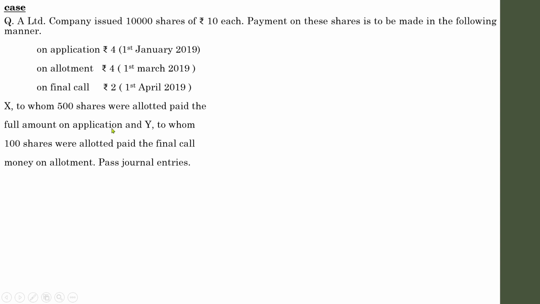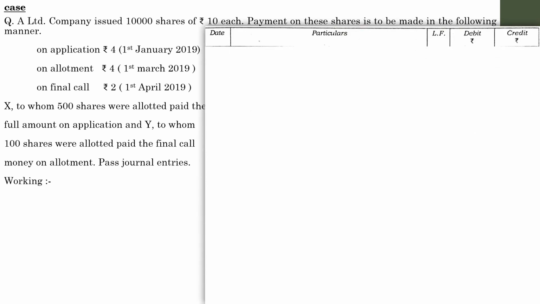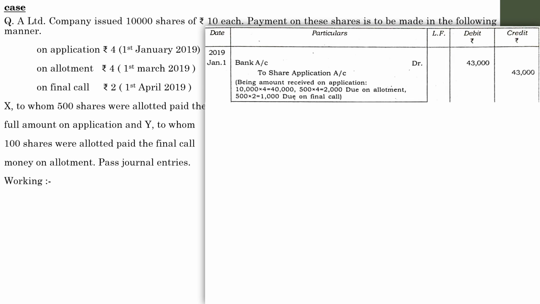So let us prepare the journal entries and write down some of the working notes with regard to that. The format of the journal entry: date, particulars, ledger folio, debit and credit. First of all, we'll begin with the receipt of application money, bank account debit to share application. Here a total of 10,000 into 4, that is 40,000 rupees of application amount has been received.